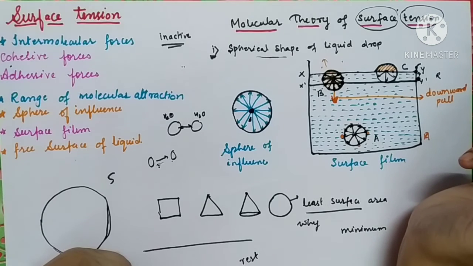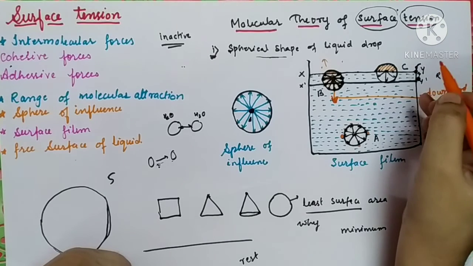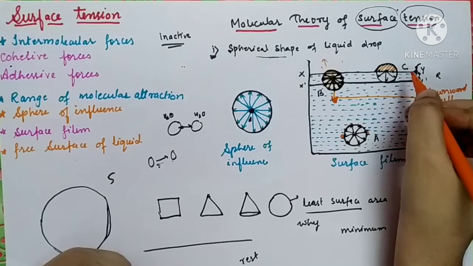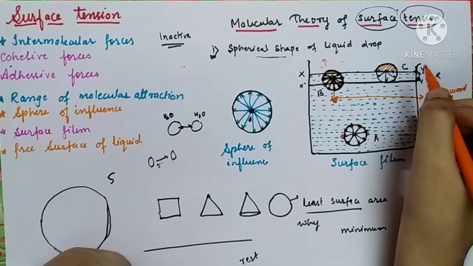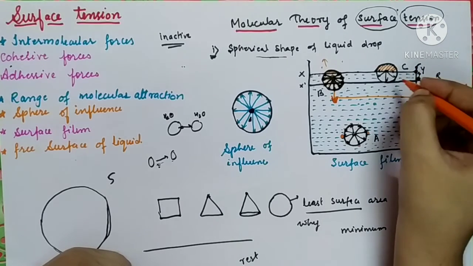So how many forces are going to act on molecule C? Again, there will be two forces, cohesive as well as adhesive.